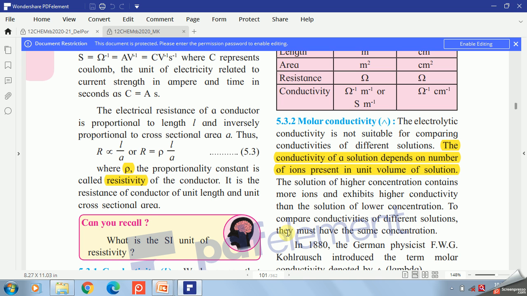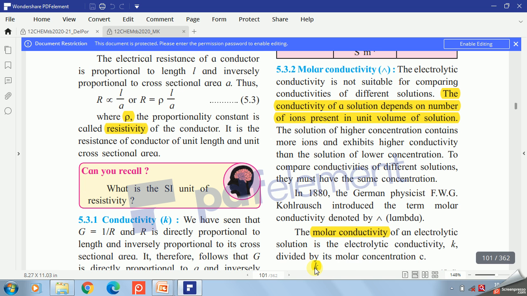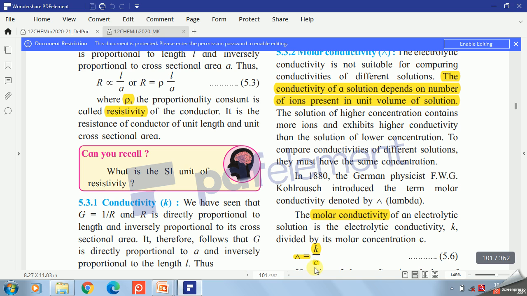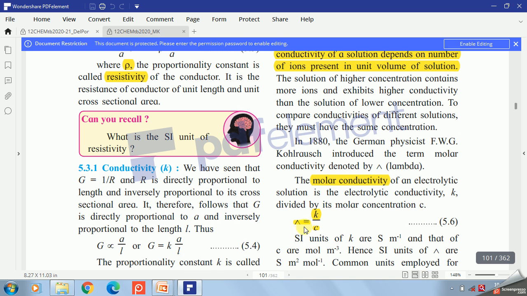was derived by a German physicist, Kohlrausch, in 1880, and that term is denoted by capital lambda, and the term is called molar conductivity. So molar conductivity of an electrolytic solution is the electrolytic conductivity K divided by its molar concentration C. So capital lambda is equal to K divided by C.